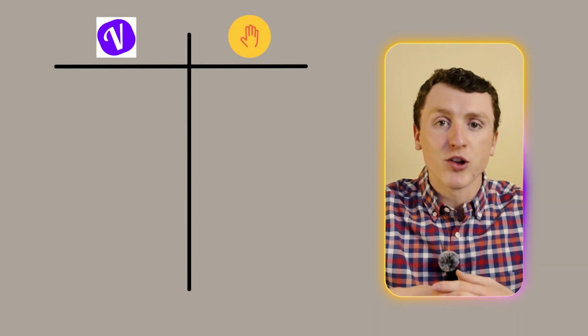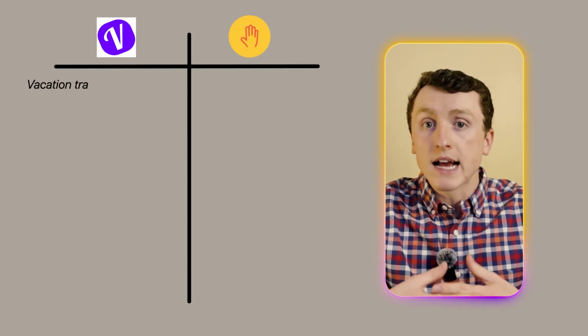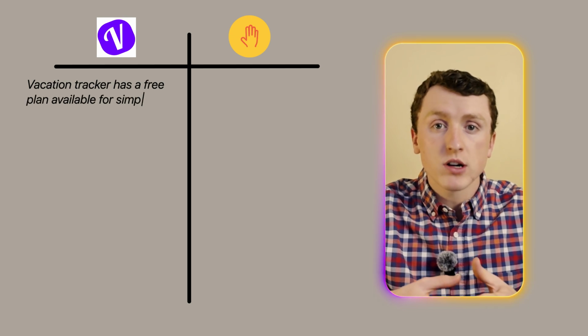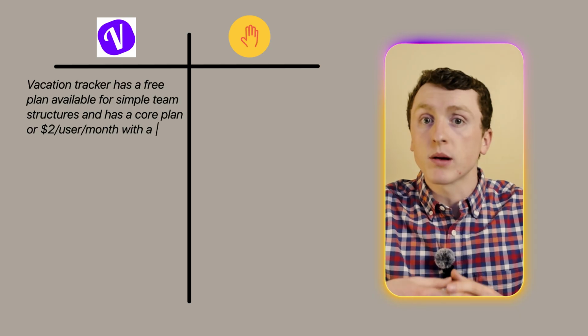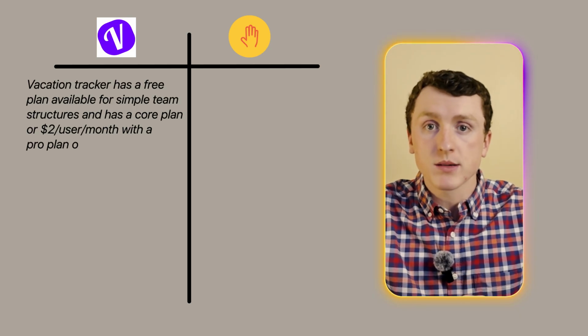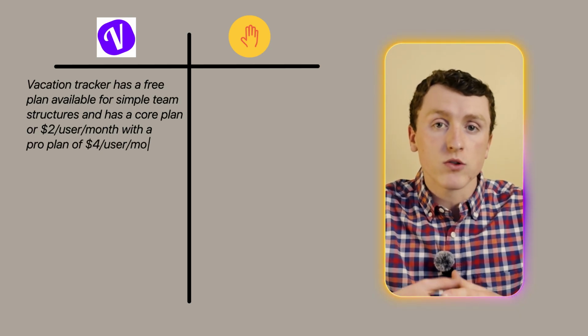So now you have a good sense of who they're built for, as well as their strengths and weaknesses. So let's move forward and give them a little bit more of a direct comparison. First, let's start with the thing that most people have on their mind: pricing. Vacation Tracker has a free plan available for simple team structures, and their core plan starts at $2 per user per month. And if you want to go up to their complete plan with all the features you could possibly need, you'd be paying $4 per user per month.